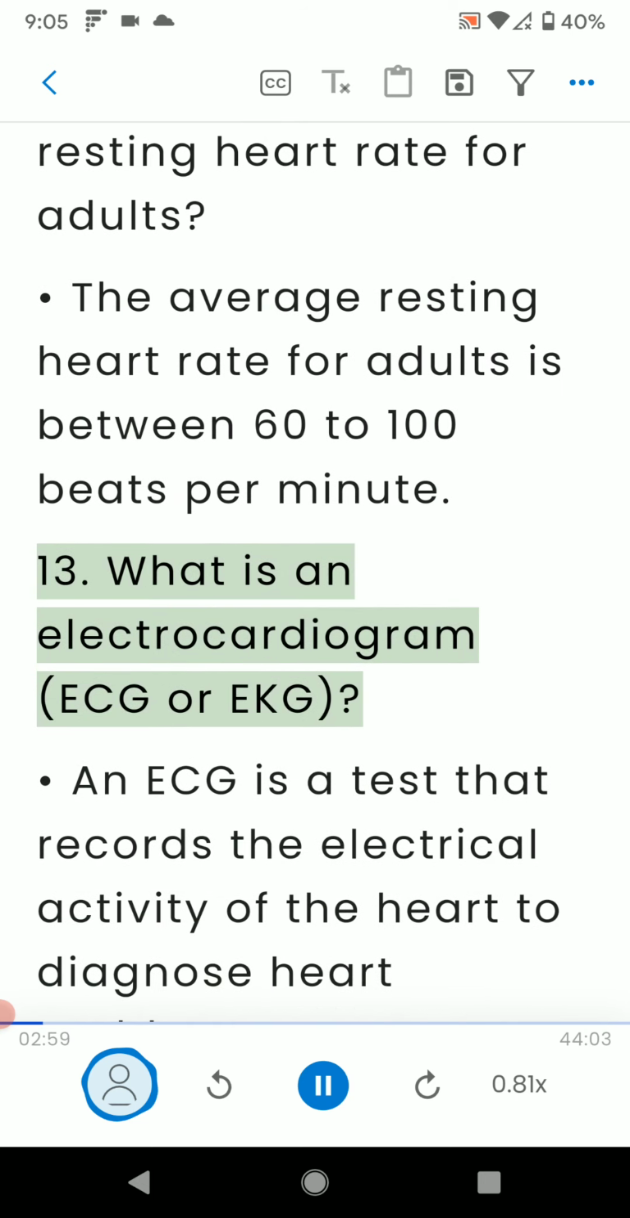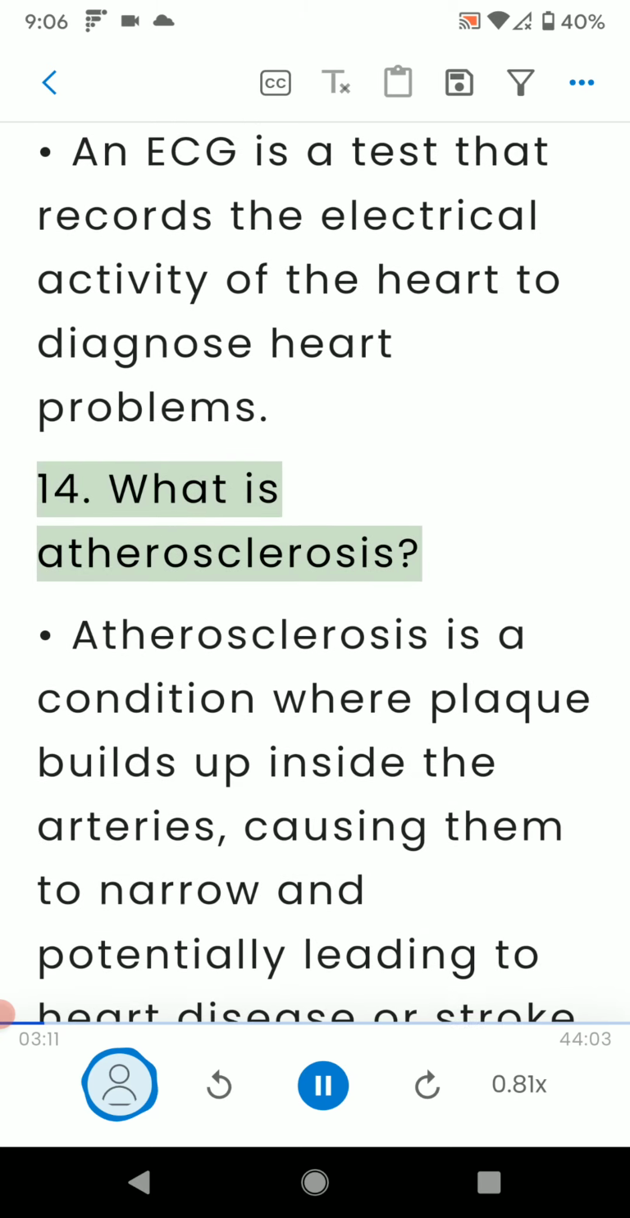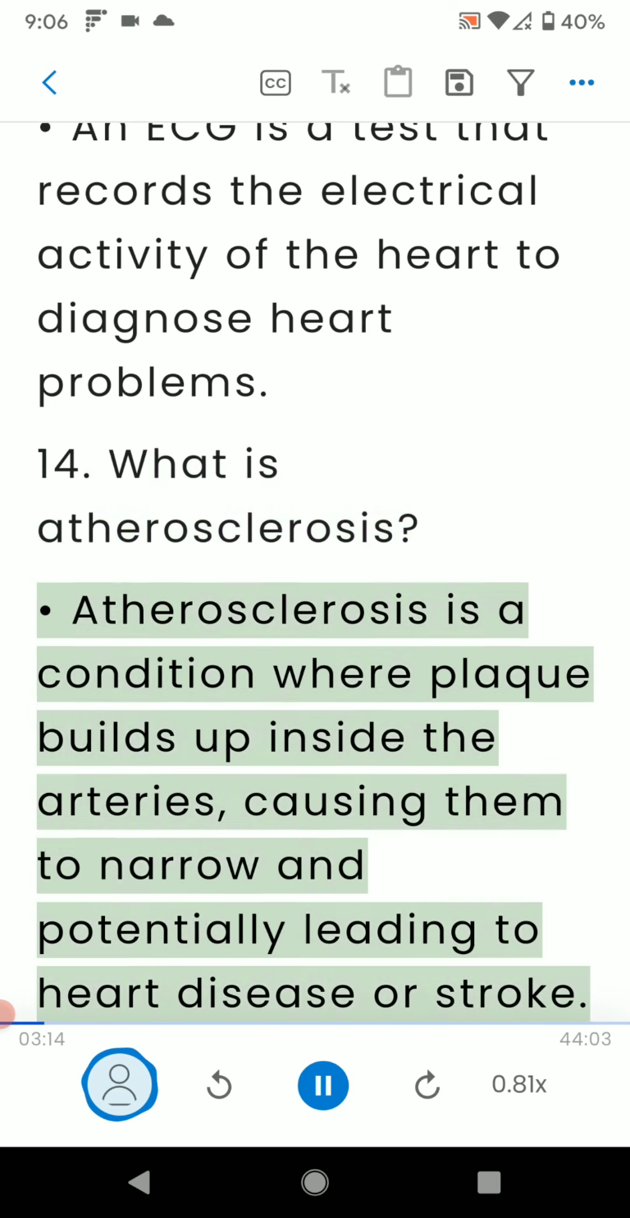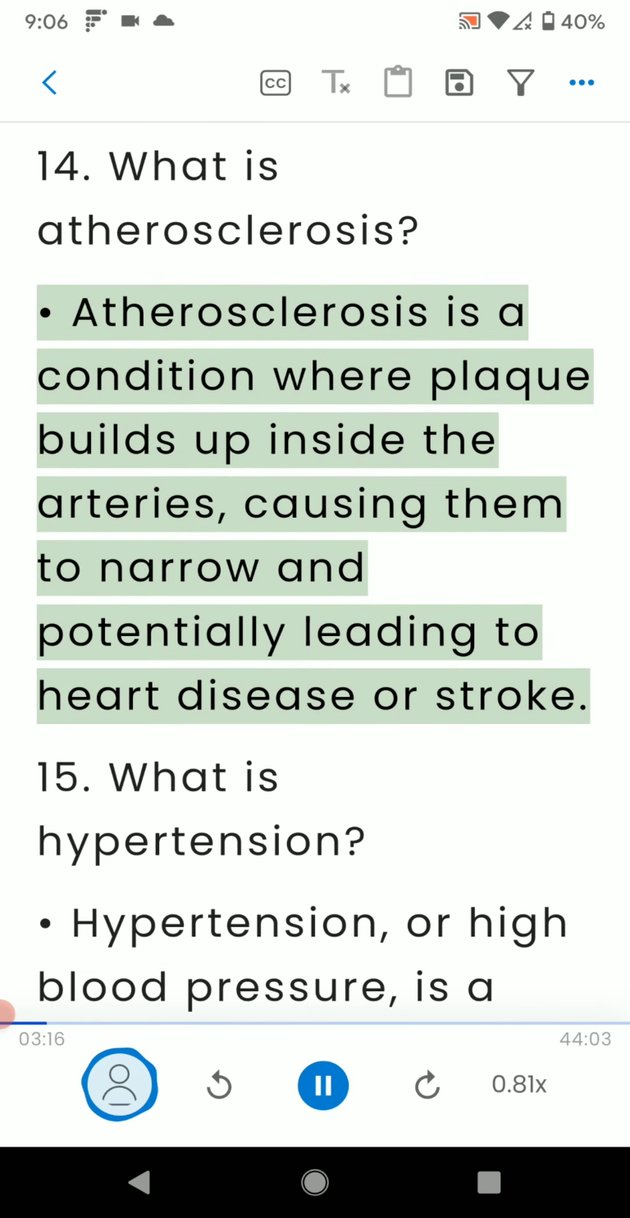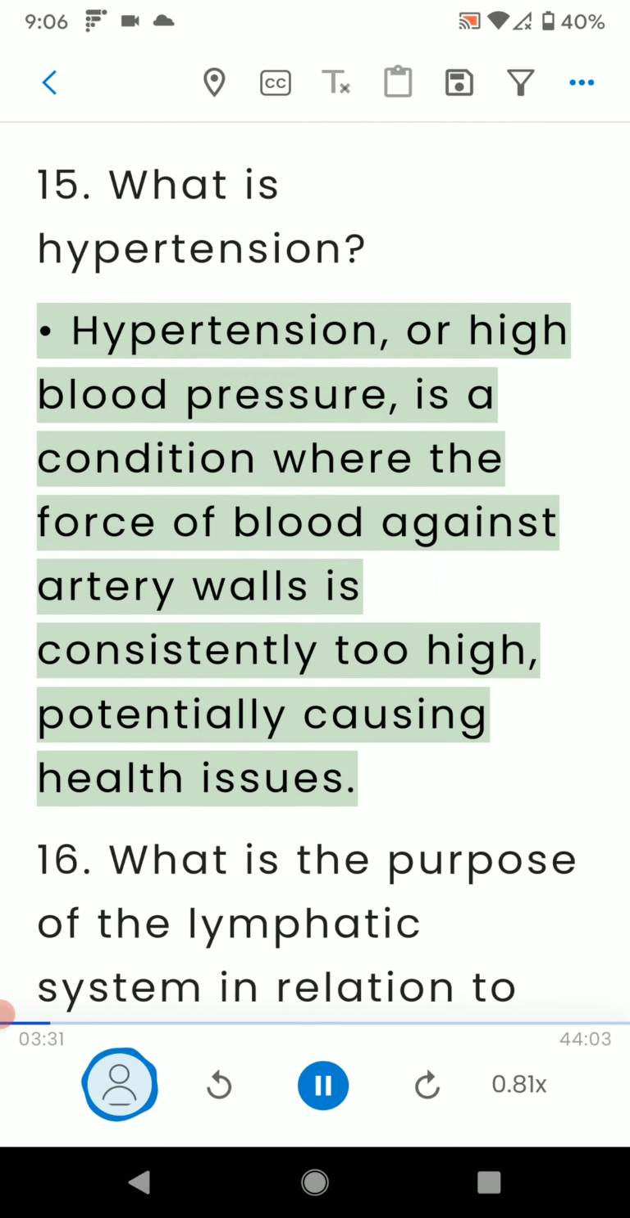13. What is an electrocardiogram? An ECG is a test that records the electrical activity of the heart to diagnose heart problems. 14. What is atherosclerosis? Atherosclerosis is a condition where plaque builds up inside the arteries, causing them to narrow and potentially leading to heart disease or stroke. 15. What is hypertension? Hypertension, or high blood pressure, is a condition where the force of blood against artery walls is consistently too high, potentially causing health issues.